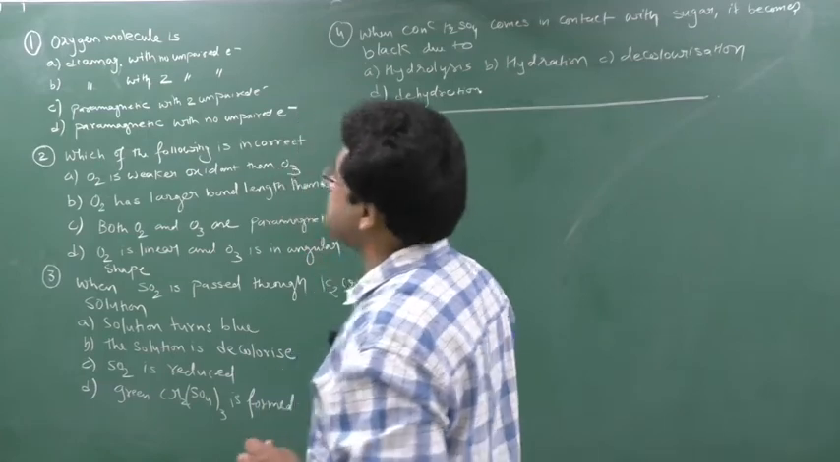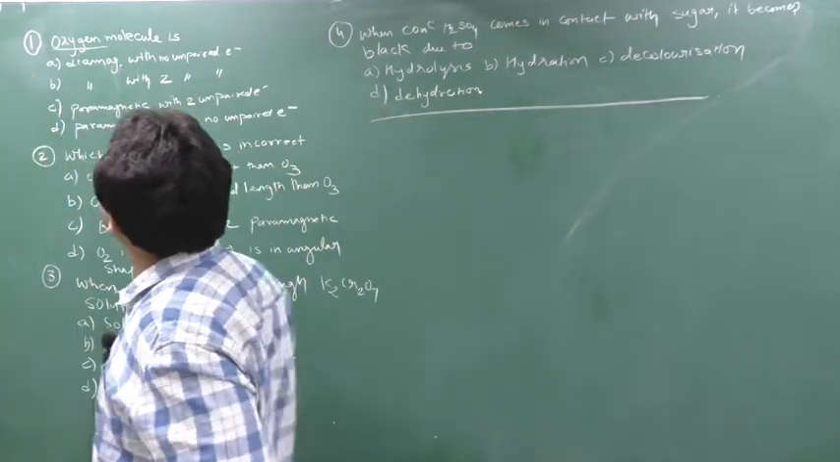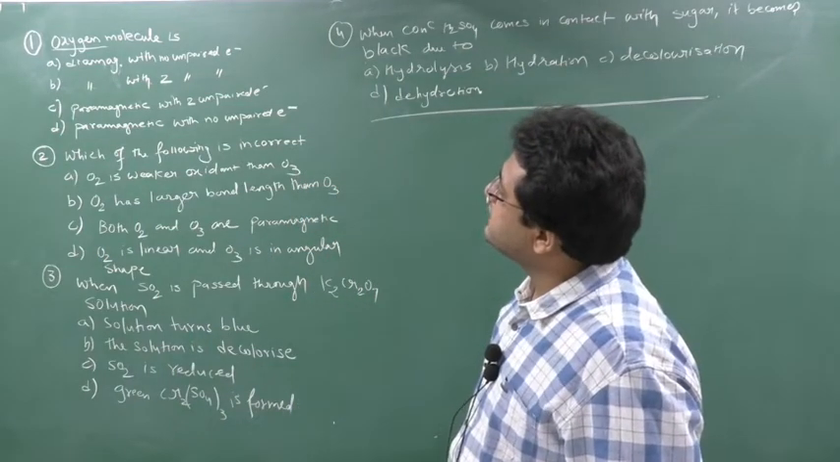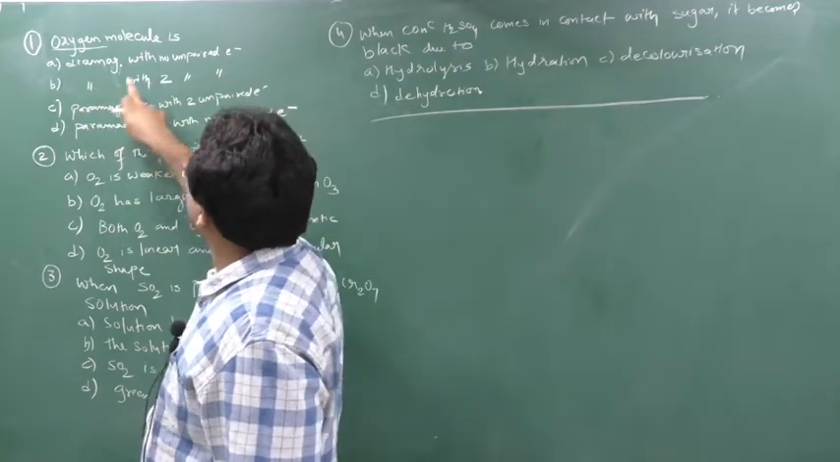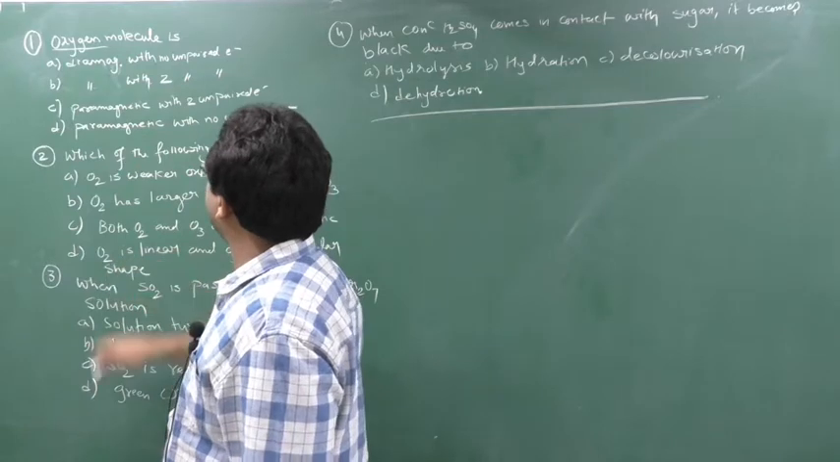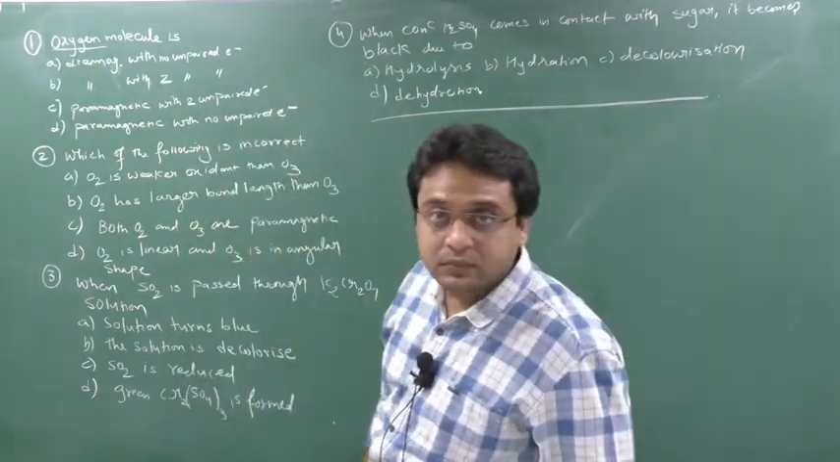Oxygen molecule is. Now they have asked about O2, that is, they are telling about the oxygen molecule, meaning the O2 molecule. So the O2 molecule is: diamagnetic with no unpaired electron, diamagnetic with 2 unpaired electrons, paramagnetic with 2 unpaired electrons, or paramagnetic with no unpaired electron.